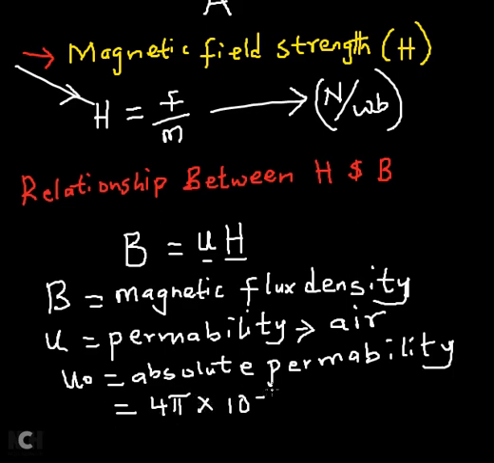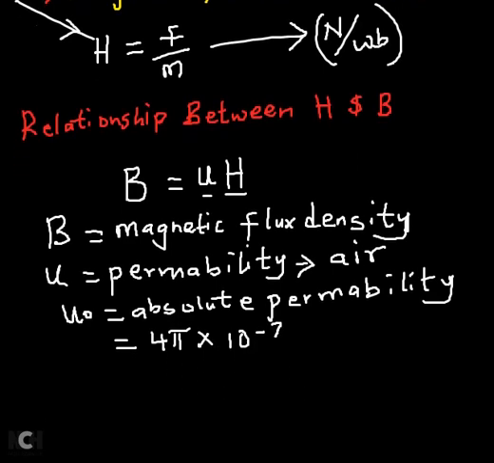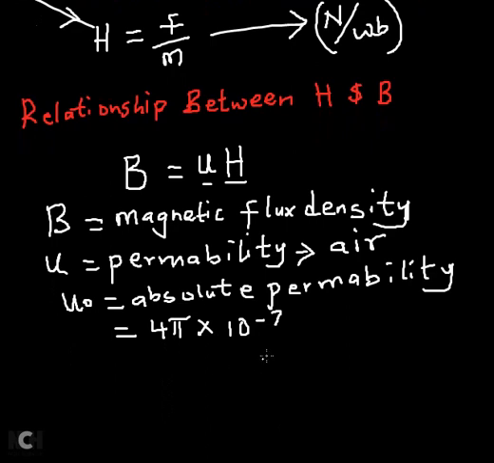Let's leave the SI units for now, but let me just write the constant down. So if what we are dealing with is just a free space, the permeability we are looking at is simply the absolute permeability.